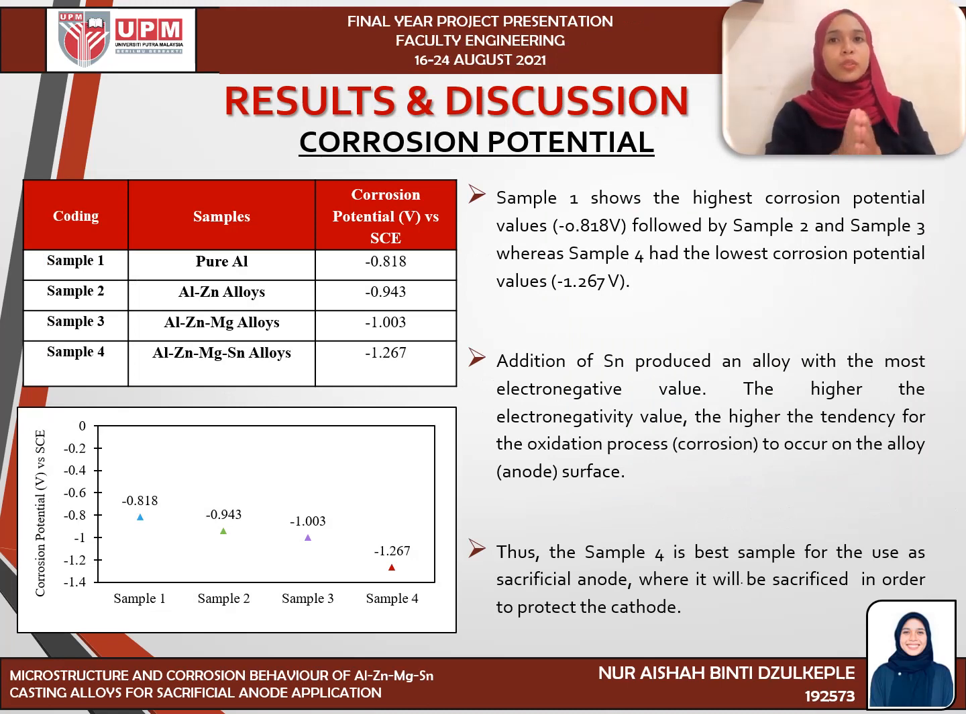Next, we move to result and discussion. Firstly, for the corrosion potential test. The graph shows sample 1 has the highest corrosion potential value, which is negative 0.818, followed by sample 2 and sample 3.